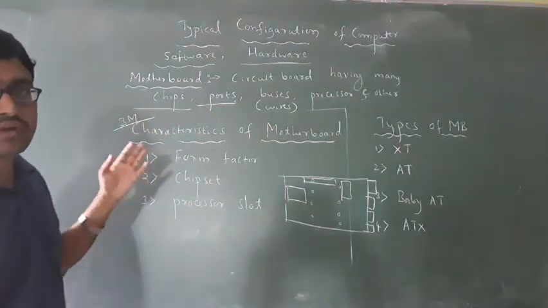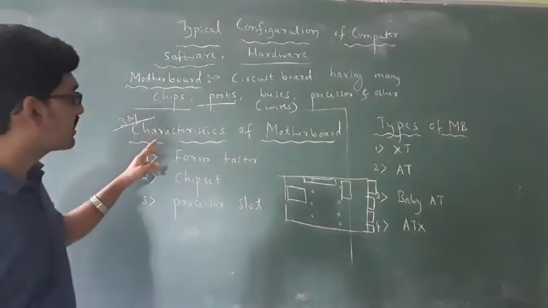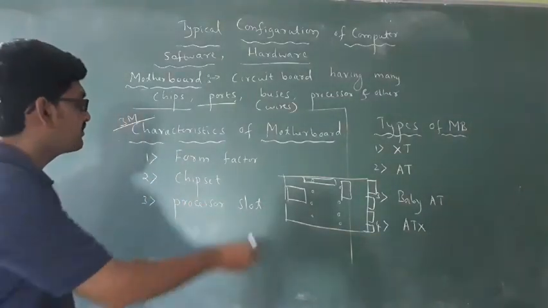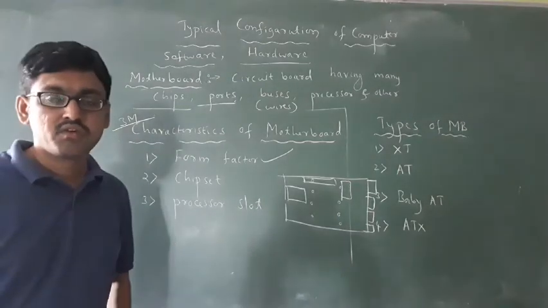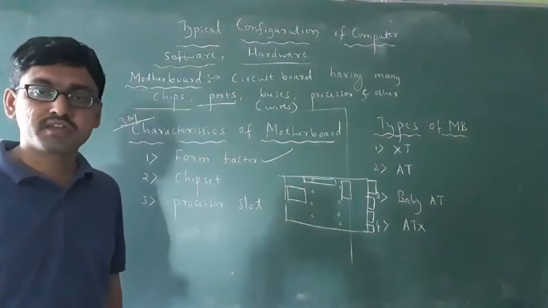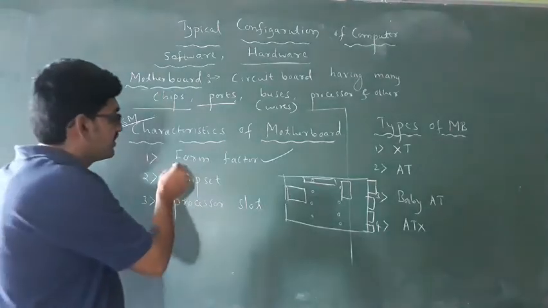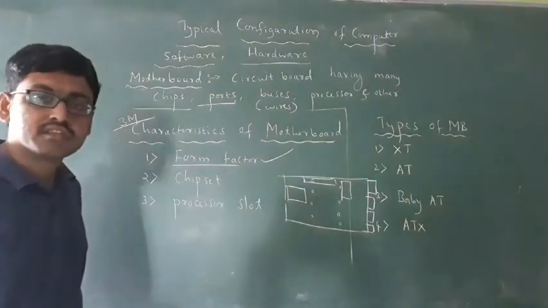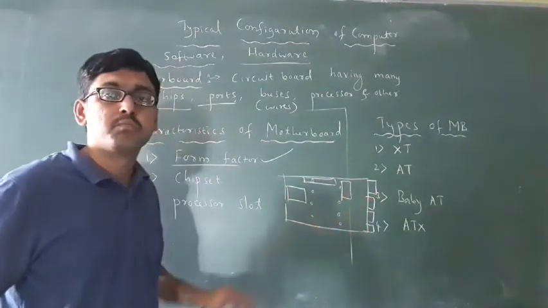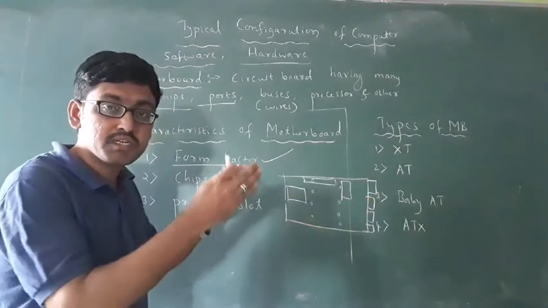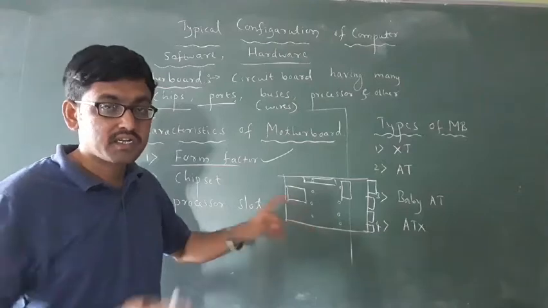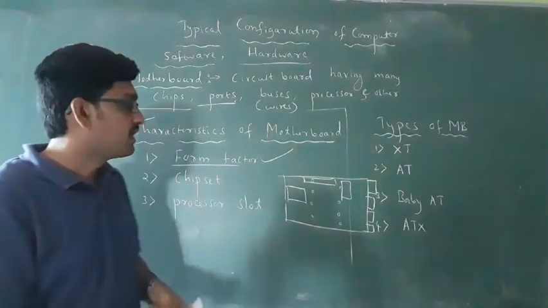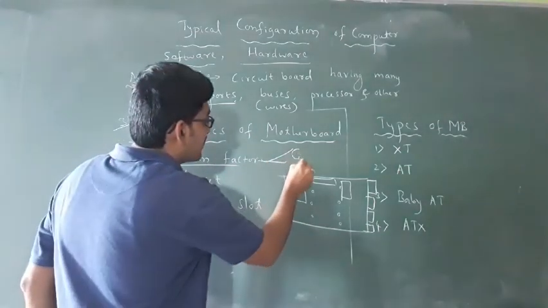Sometimes it is asked for 5 marks also. What are the characteristics of a motherboard? The first characteristic is the form factor. What is form factor? Form factor always refers to the motherboard geometry, the motherboard dimension. Its geometry means in which shape the motherboard will be available in the market, a rectangle shape. It deals with its geometry.